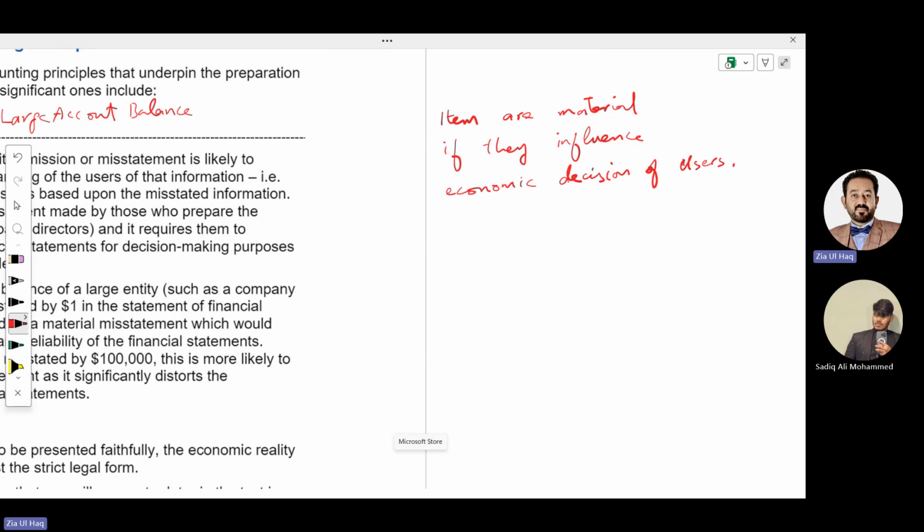In the financial statements, those account balances will be considered material if they influence any decision of the user. A big account balance will affect the user's decision. If you change any of the big account balances, that will affect the financial statements as well as the decision of the user. If an account balance is small, meaning the amount is small, it will not be called material.